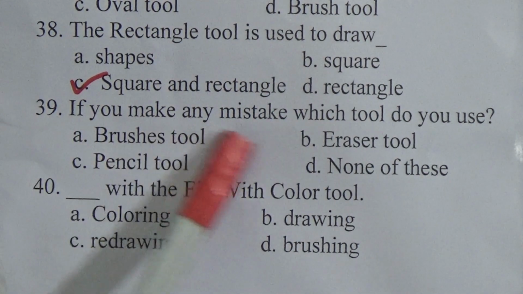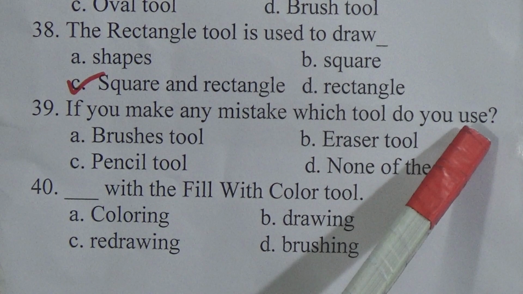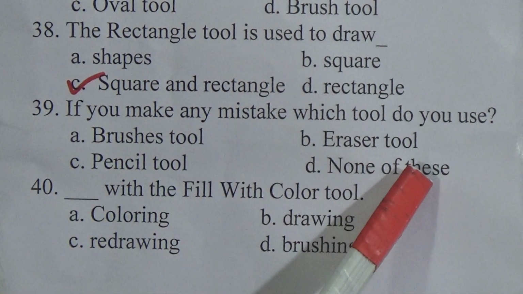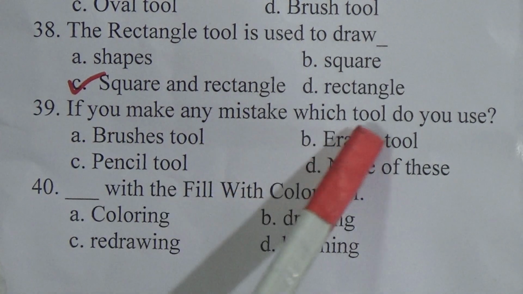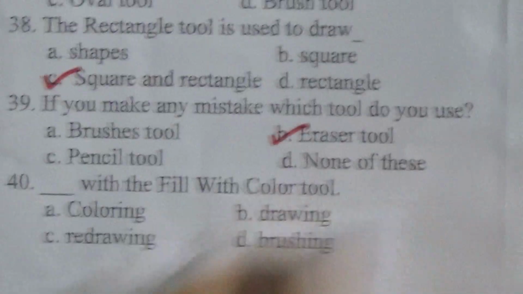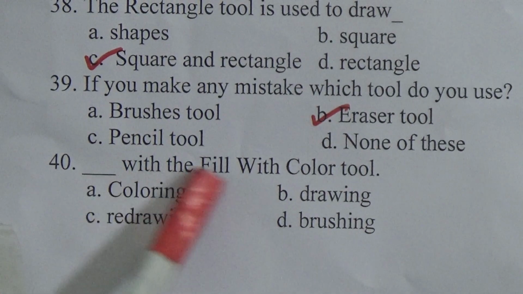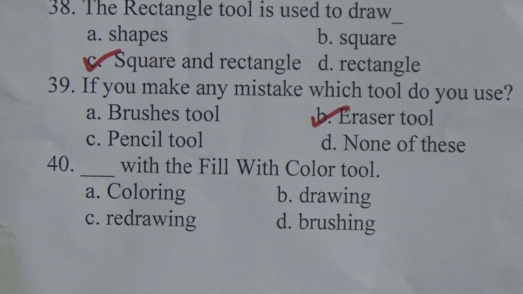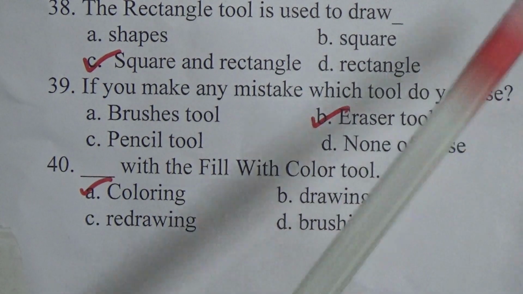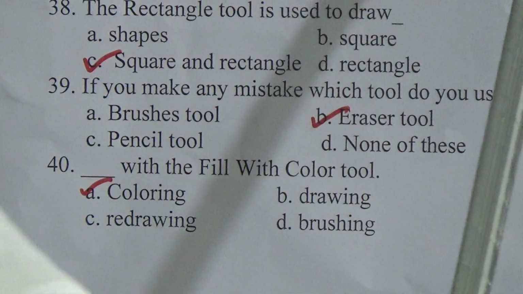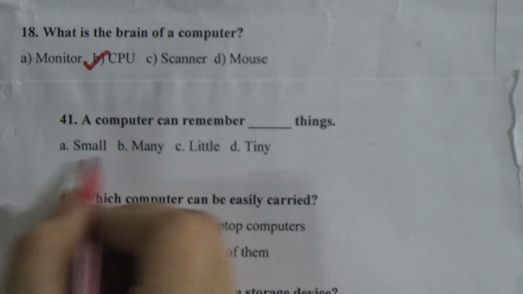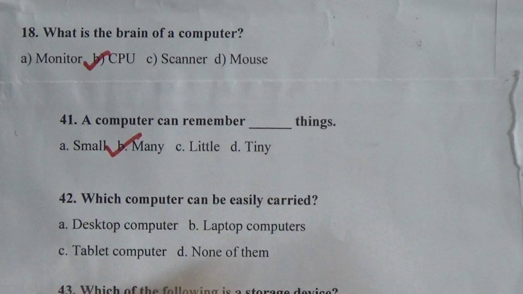39. If you make any mistake, which tool do you use? Brushes tool, eraser tool, pencil tool, none of this. If you make any mistake, which tool do you use? That is eraser tool. 40. Dash with the fill with color tool. The coloring with the fill with color tool. Now question number 41. A computer can remember dash things. Many, small, little, tiny. Many things.